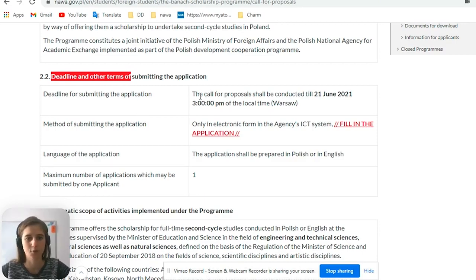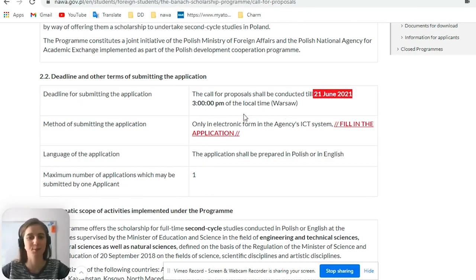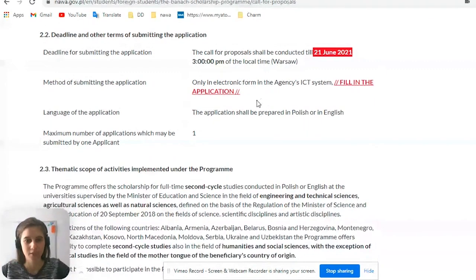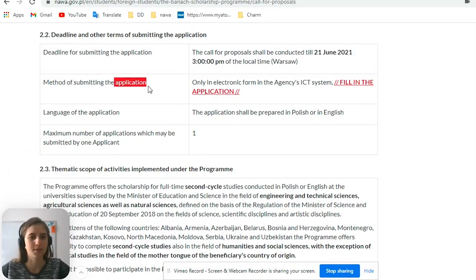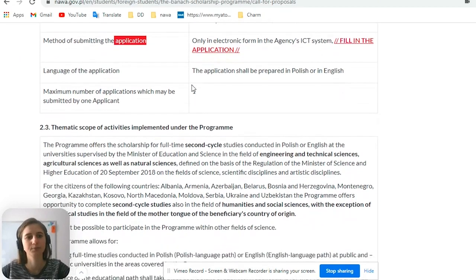So we can see that this call that is going on right now, you can submit the application till the 21st of June. So do not prolong your application. You have only 1 month. Method of submitting application only in electronic form in the agency ICT system. So we will go there in a second and try to fill in this electronic form together.